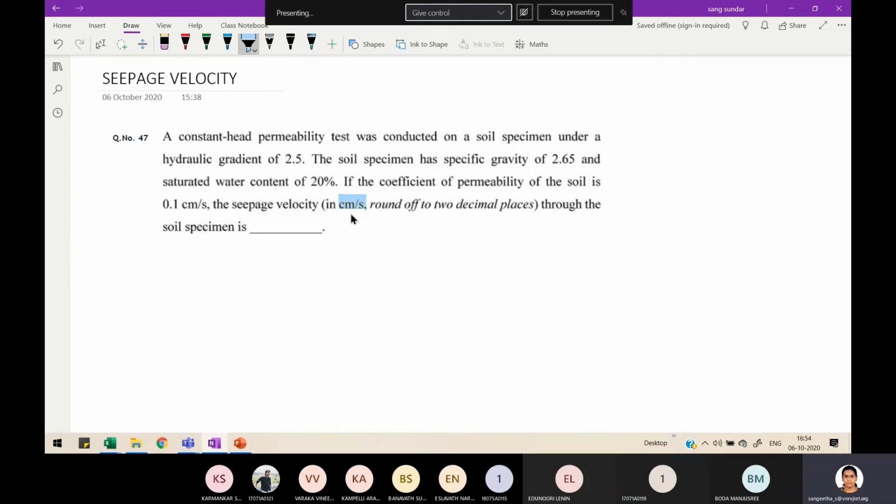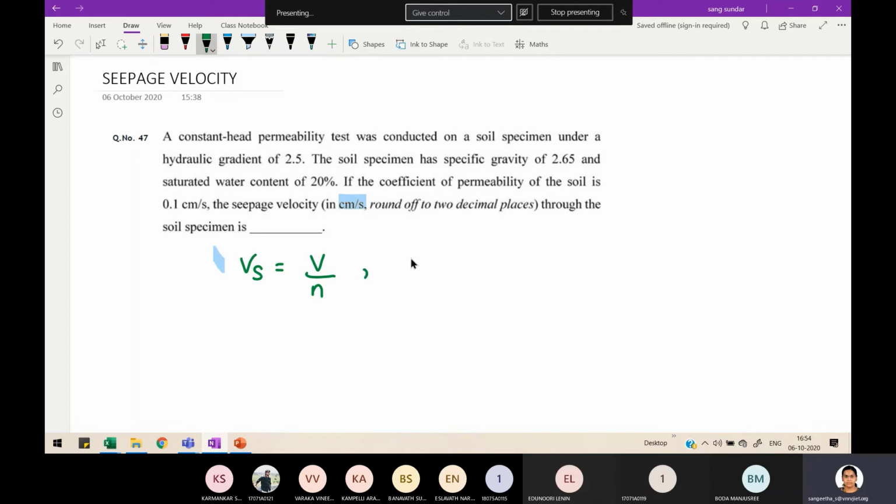Here they are asking for seepage velocity. So what's the formula for this? This is the formula for calculating seepage velocity: Vs is equal to V by n, your discharge velocity divided by porosity. Here V is not given in the question and n is also not given. If you need n, is n given? No, right? Instead, they have given other terminologies.